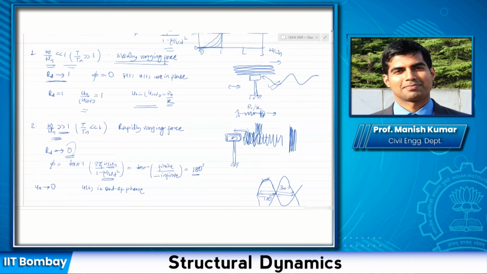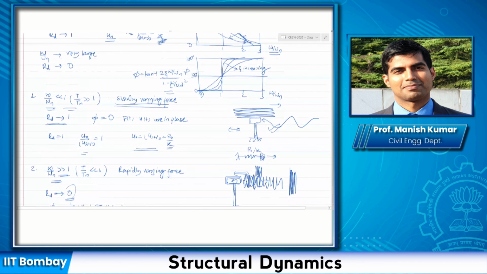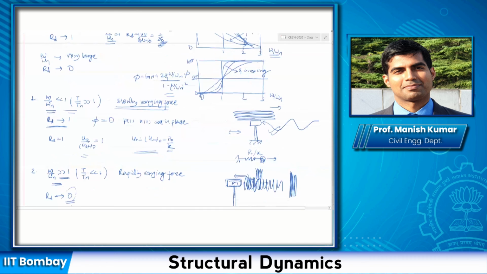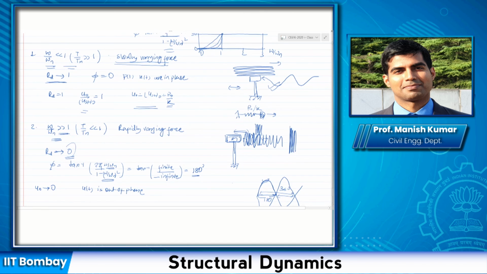Because if you consider the expression for RD, when omega by omega n is a very, very large value, this has omega by omega n to the power 4, and this is only omega by omega n to the power 2. So when omega by omega n is very large, you can ignore this term, and then you would only have this term. Of course, you can also ignore 1 here because omega by omega n is very large. So RD basically becomes under root omega by omega n to the power 4.